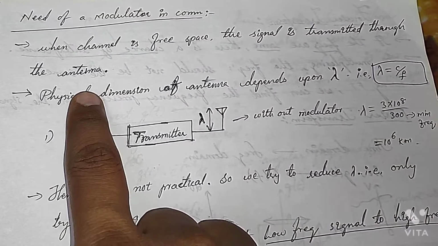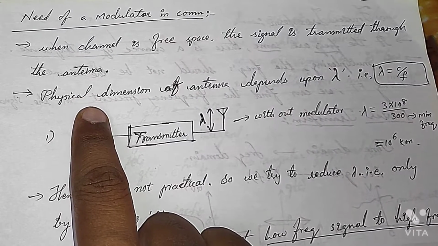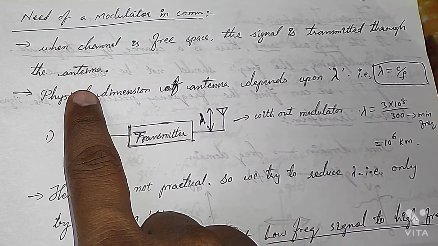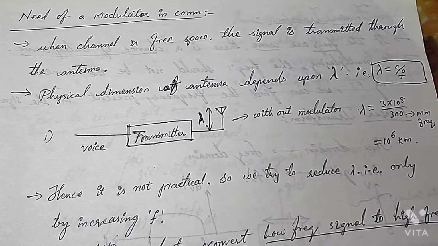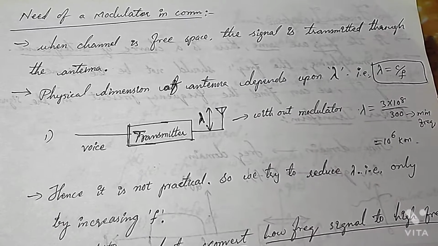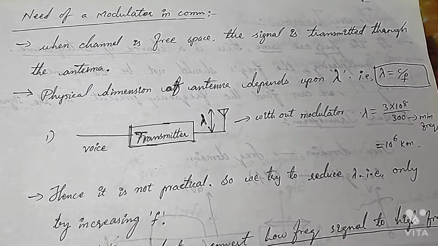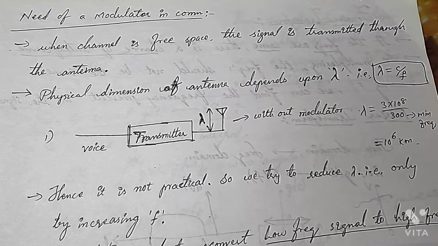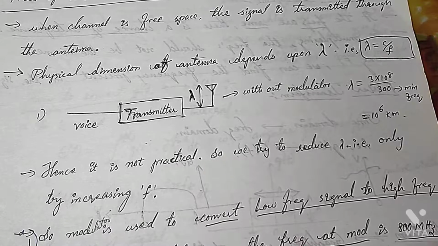When you are using the antenna, at what height you have to use it, what the size of the antenna is, what frequencies will be used for the particular antenna, all those come into consideration. One of the biggest factors of an antenna is antenna height: how tall the antenna should be kept so that the signal is transmitted properly. For that purpose we take the help of the modulator.